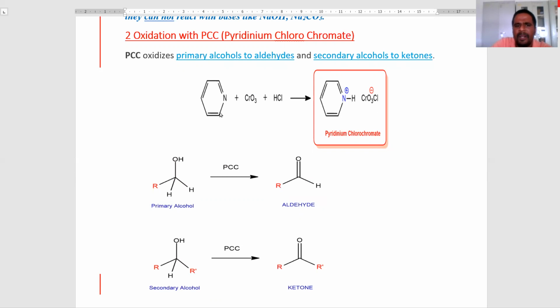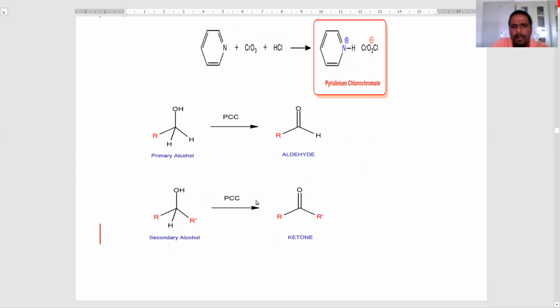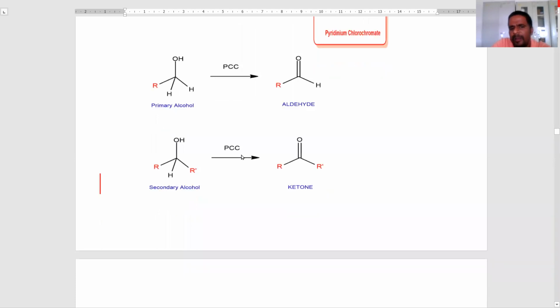We take pyridine, chromium trioxide, and HCl in dichloromethane medium to produce the pyridinium chlorochromate salt, which is filtered and used. Primary alcohols react with this PCC reagent to produce aldehydes. Secondary alcohols react with this reagent to produce ketones.